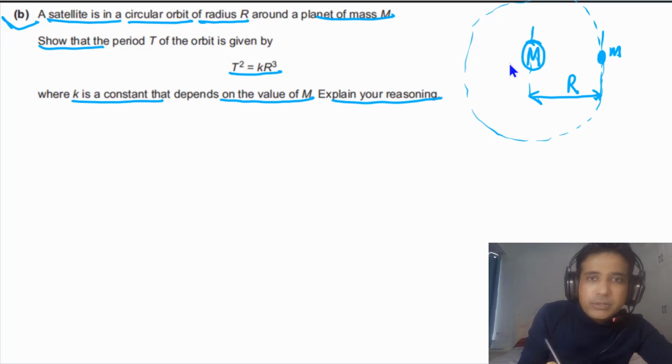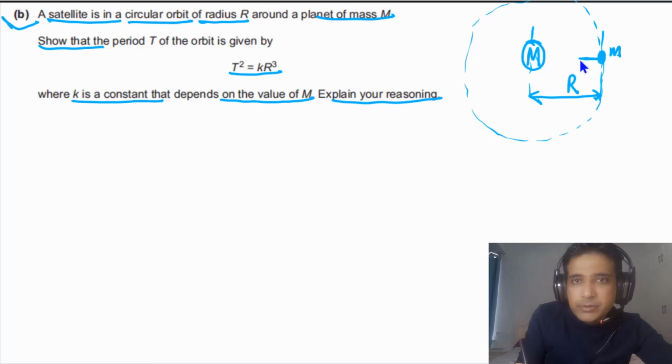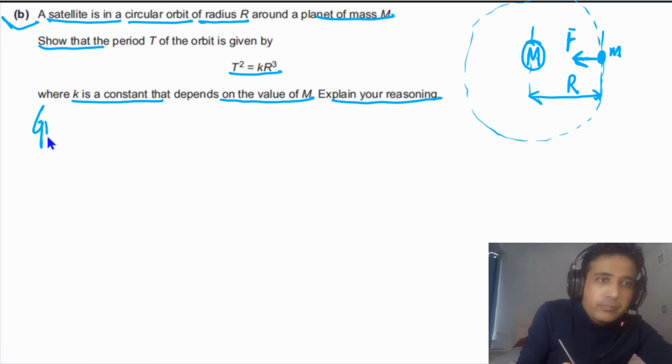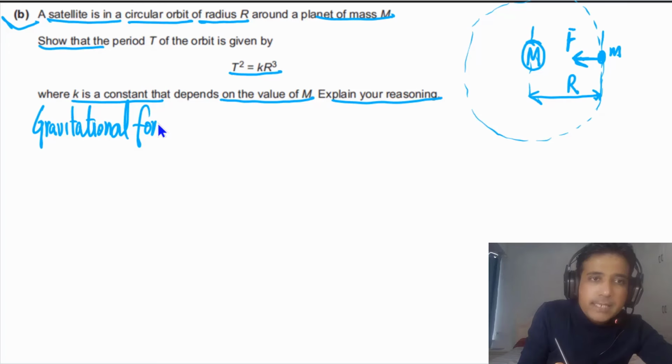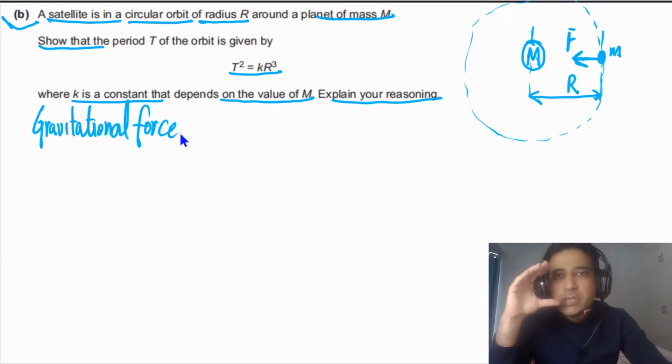As this satellite is orbiting in a circle, its orbit is circular, so the gravitational force in this case is providing the centripetal force. I mean, the centripetal force is provided by the gravitational force. So it's very important to write down in this case that gravitational force provides centripetal force. Centripetal force is not a force by itself.